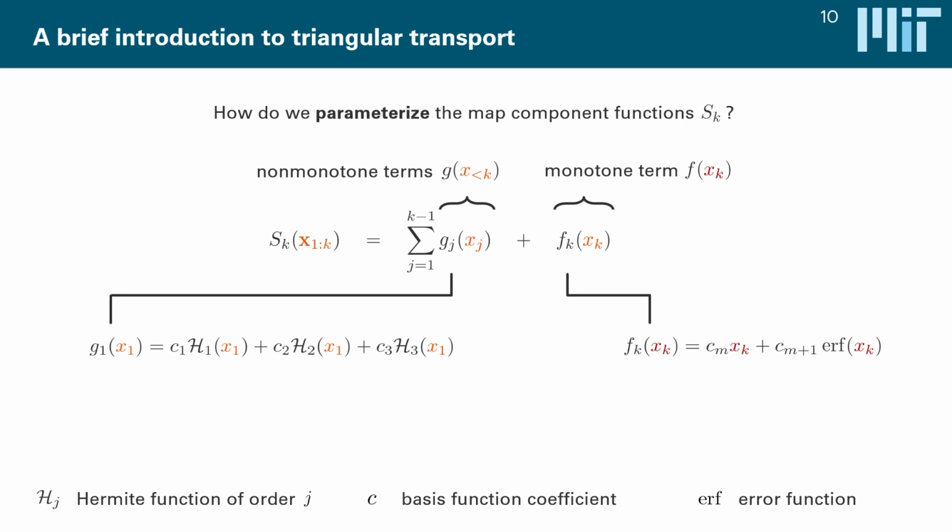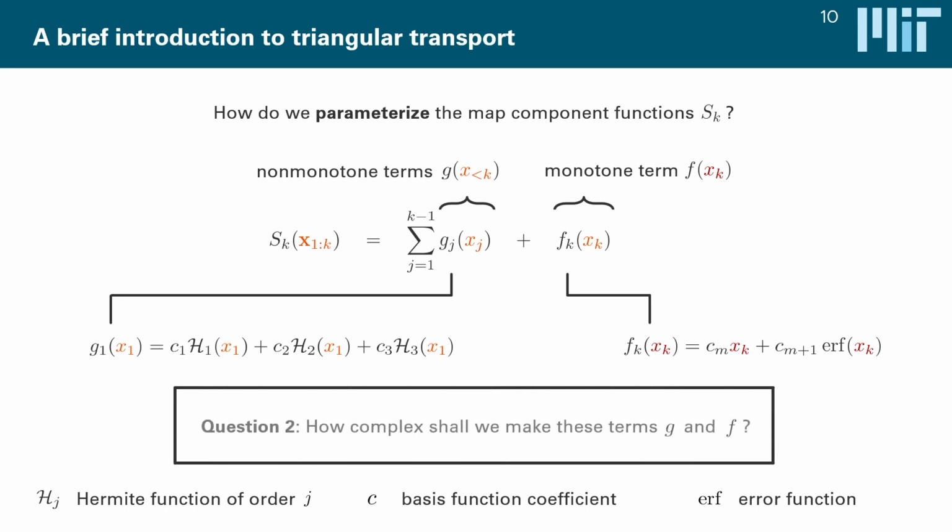But a very important decision we have to make here is how complex we actually make these basis functions, these terms G and F. To what order of polynomials do we go in G? How many error functions do we add in F? And so on. And if we keep these terms simple, for example, linear, then we would retrieve the ensemble Kalman filter as a special case. And as we make them more complex and more nonlinear, the map gains a greater ability to capture non-Gaussian features.